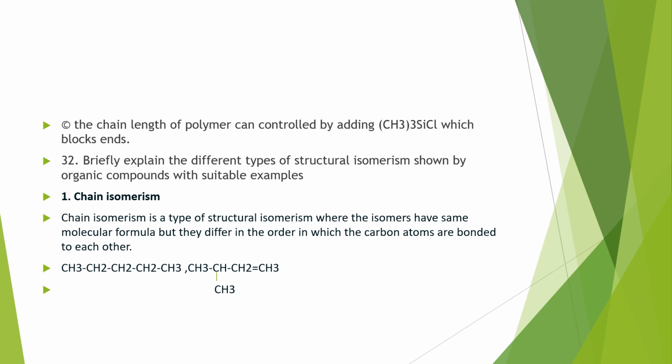Question number 32, briefly explain different types of structural isomerism shown by organic compounds with suitable examples. So in structural isomerism, there are four important types. First one, chain isomerism. That is alkanes or any organic compounds with a difference in chain. The molecular formula will be the same, only the difference is in the chain. That is CH3, CH2, CH2, CH3.